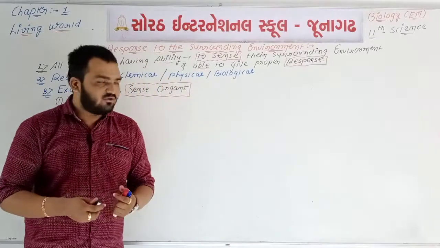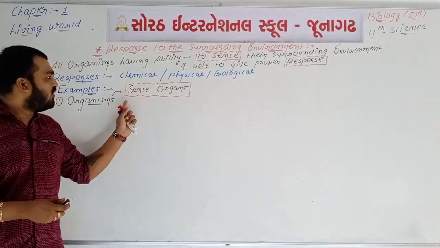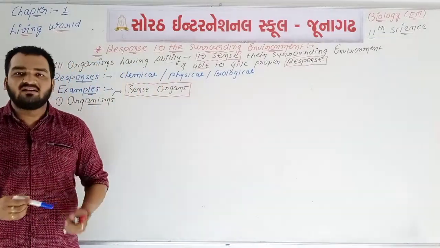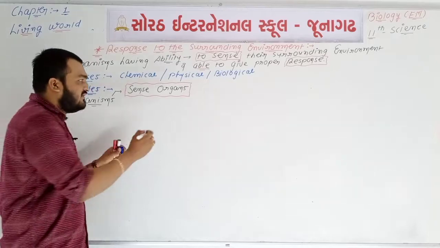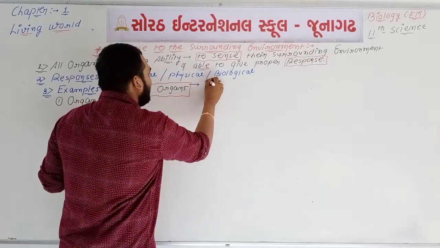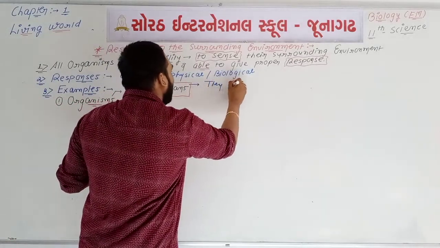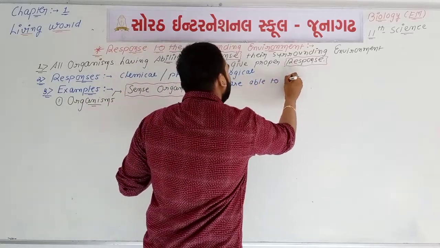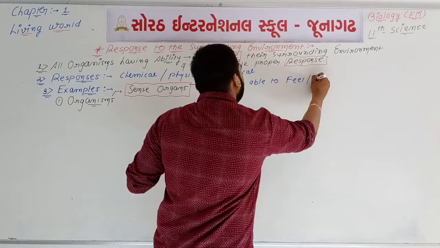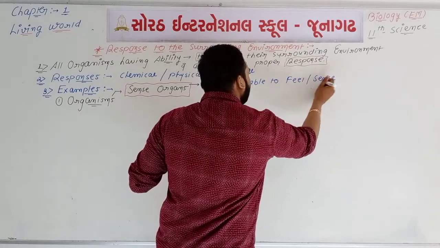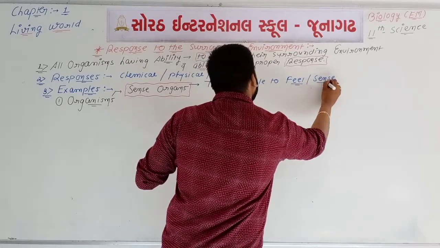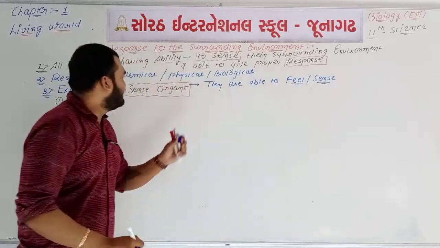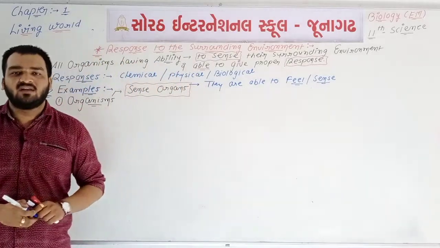So we can say that all organisms have different types of sense organs, and they are able to feel, or they are able to sense. Sense is equal to feel. They are able to feel or sense with the help of different types of sense organs.